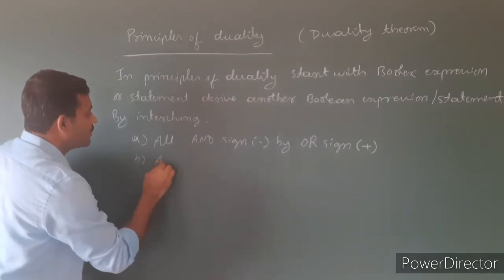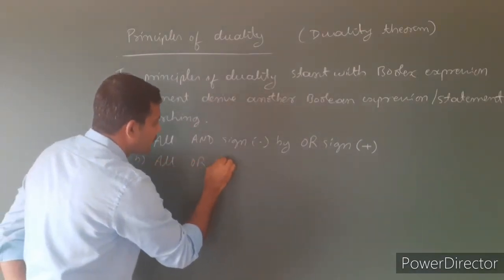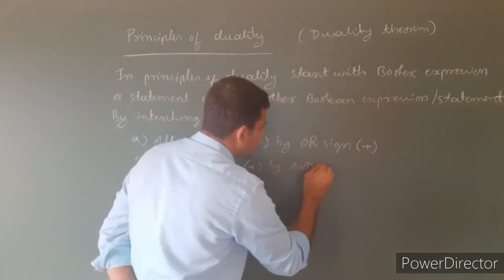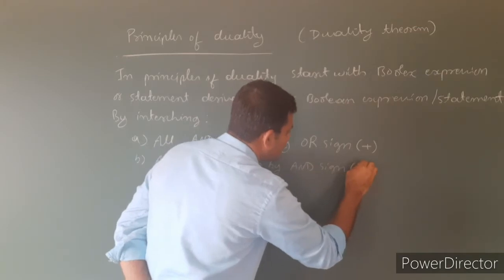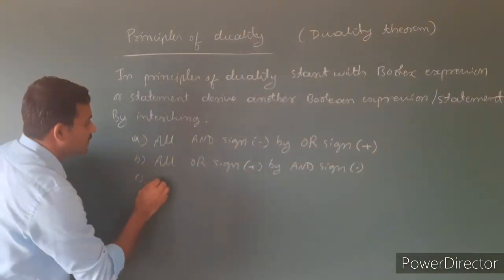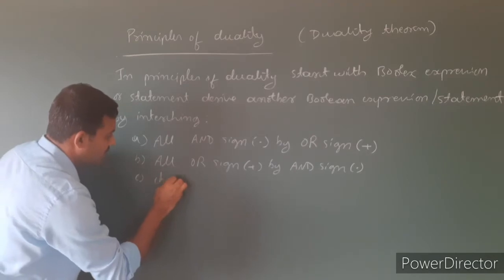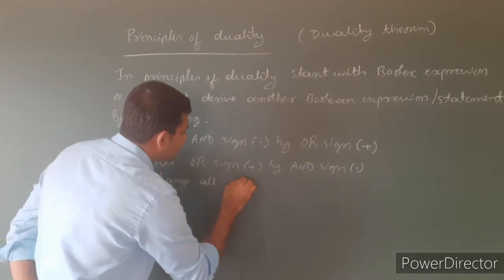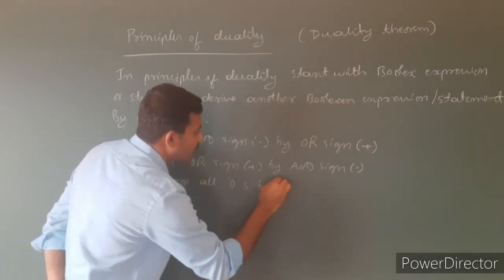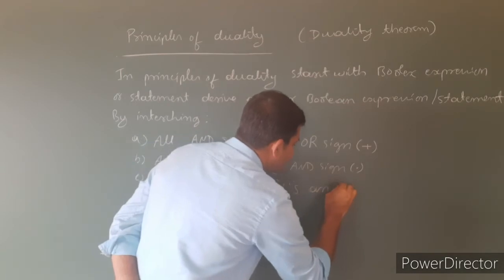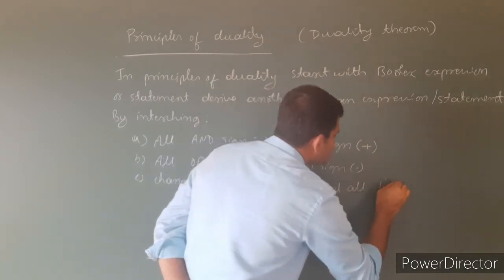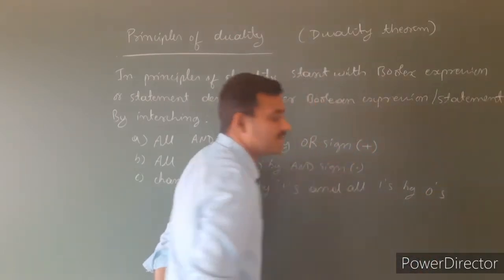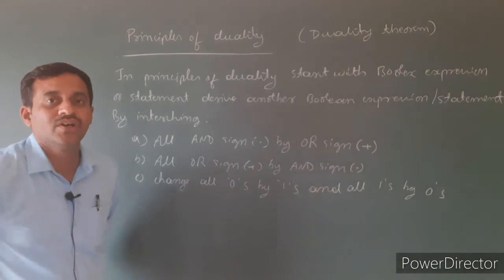Second one, change all OR signs by AND signs. And third one, change all zeros by ones and all ones by zeros. That is the definition of principle of duality.